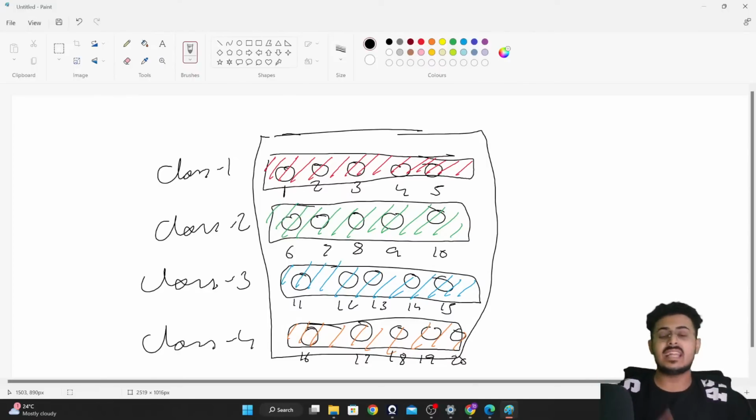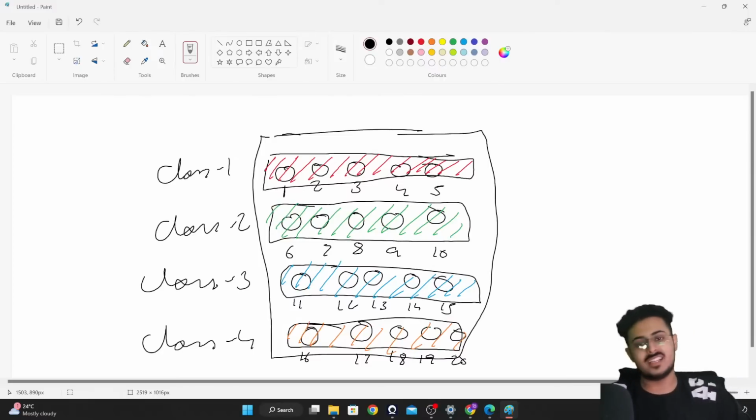Now, if I say that the student with ID 8 has been harassing me the entire class, the entire year, always doing something or the other, so I wanted to take revenge. I was like, during the entire annual day, you will be wearing golden color clothes and you will be called the golden snitch. So roll number 8 has been finished. His reputation for the next 12 years of his school life has been tarnished. He will always be called the golden snitch, and I will have my last laugh.